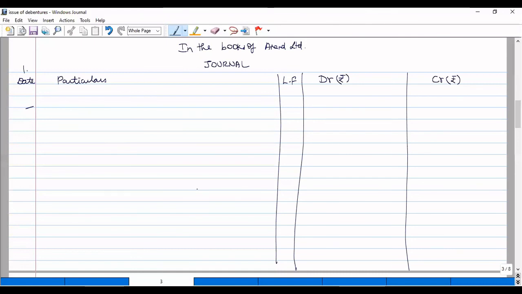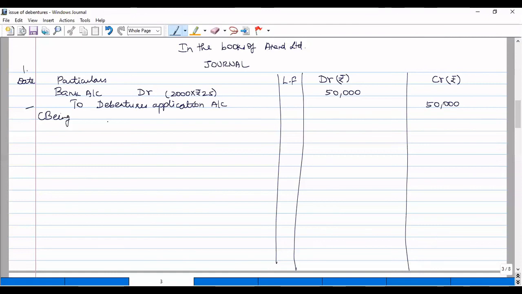Now the first step is we are going to receive the application amount. So bank account debit to debenture application account. We have received 2,000 applications, each of 25 rupees, so 50,000 is the amount received. Write the narration as being application money received.